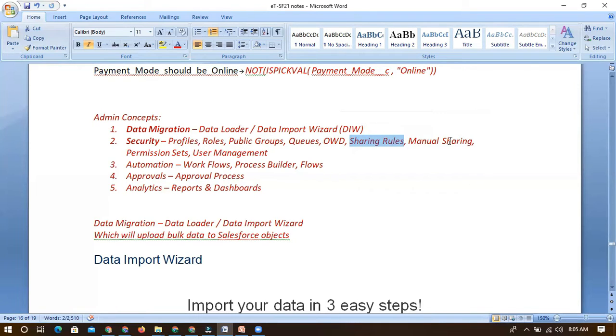Role hierarchy we can set, and manual sharing we have seen, which we can do for a single record. Permission sets: if I want to give additional permissions to certain users who are already connected with one profile, we cannot connect another profile. So if I want to assign a new set of permissions, a new set of access, to those users connected with a single profile, then we will go with a permission set. So with this, we can conclude the security model within Salesforce.